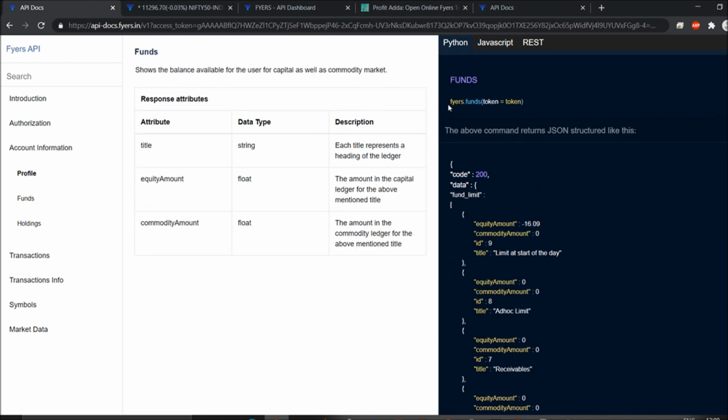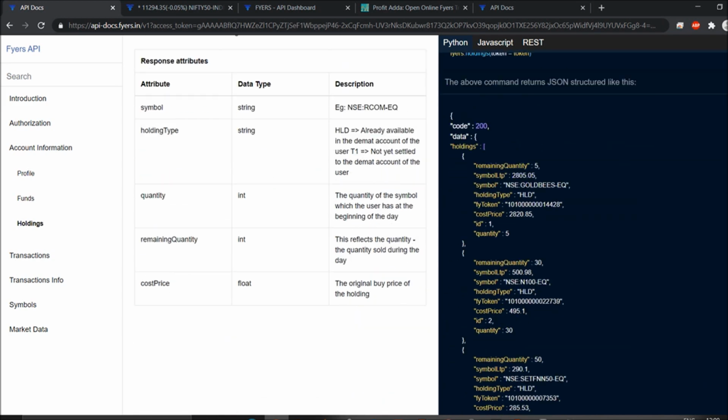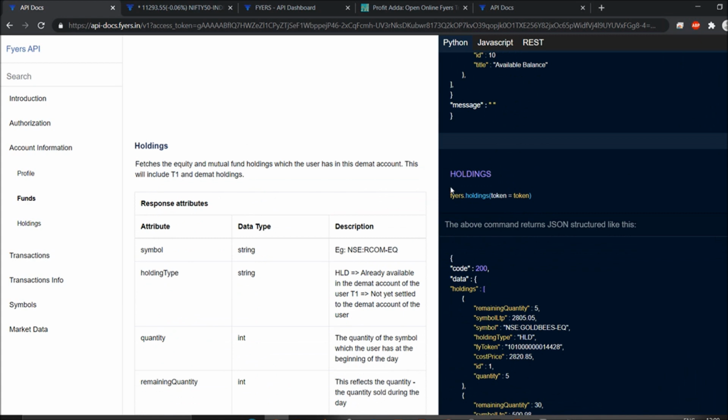All you have to do is print, and inside the open and close brackets you place token equals token, because you already mentioned the token, and if you place this you will get this message type. So you can follow the profile, follow the funds, and you can check your holdings as well, whatever holdings are there.